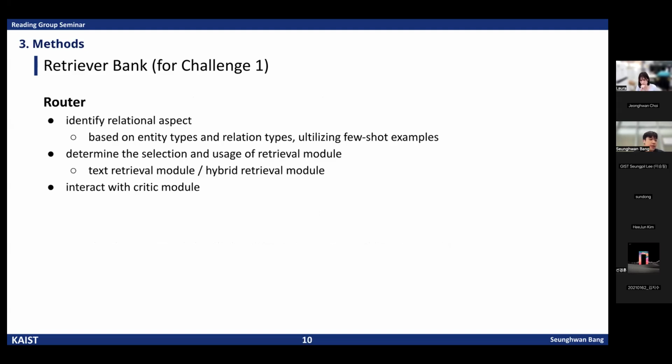And the router decides which retriever to use for each question, text or hybrid retriever. It identifies whether the query is more relational or textual by analyzing entity and relation types, and then dynamically selects the appropriate retrieval module, either text or hybrid. This routing process also interacts with the critic module later, which provides feedback for improvement.